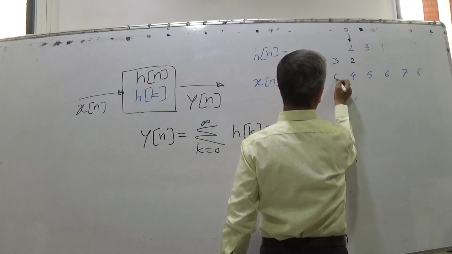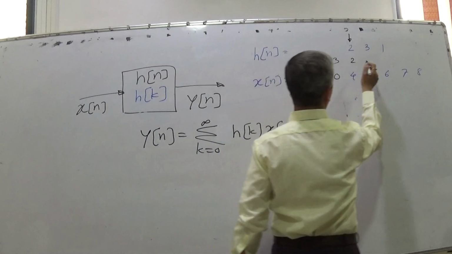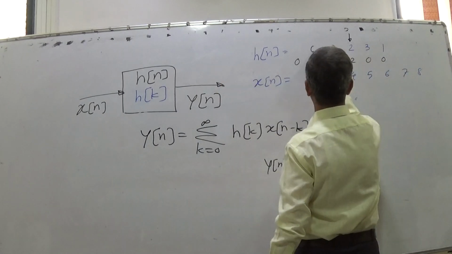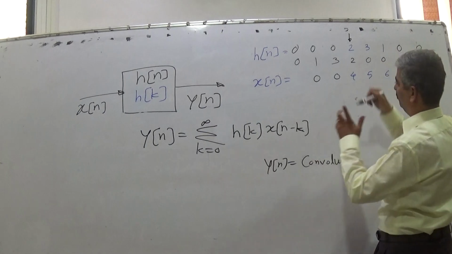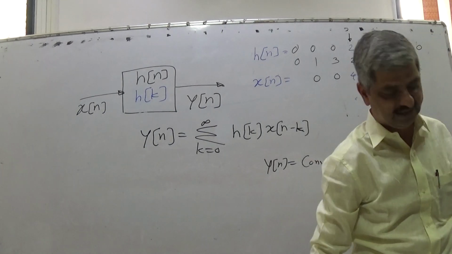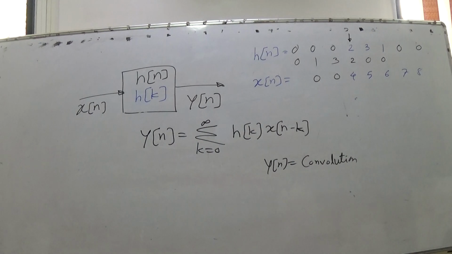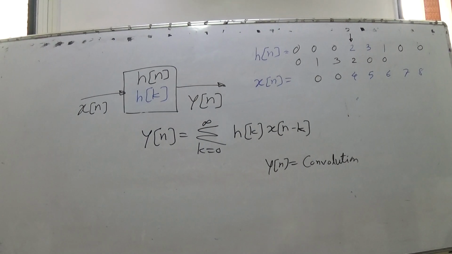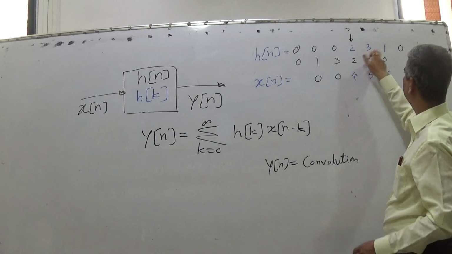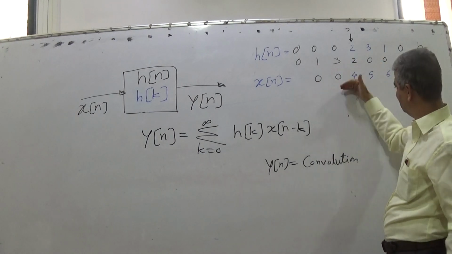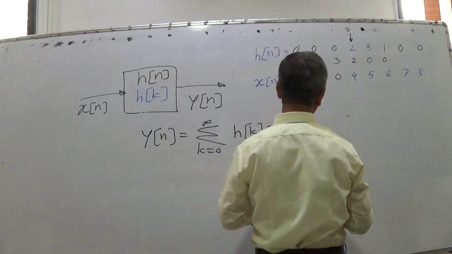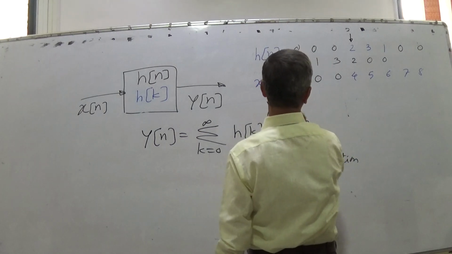Xn is 0 before 0, and in the flipped sequence all samples will be 0 on this side. So hn is a 3-point sequence, having only non-zero terms for h0, h1, h2. When you flip it, this 2, 3, 1 becomes 1, 3, 2, and then xn we write as it is, with the flipped sequence. So to compute y0, what do we do?